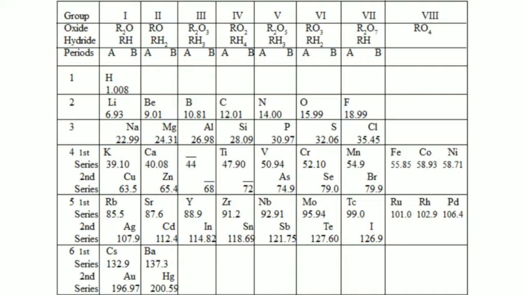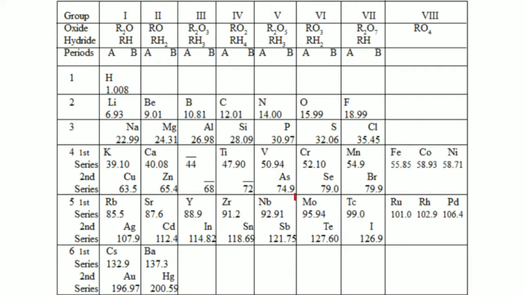You can take the example of cobalt with an atomic mass of 58.93, which is placed before nickel with atomic mass 58.71, so that their properties are similar to the elements below it. You can see the properties of copper are similar to rhodium and iridium, and the properties of nickel are similar to platinum and palladium.